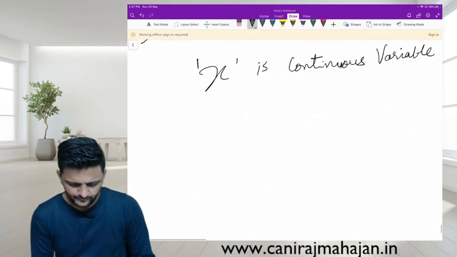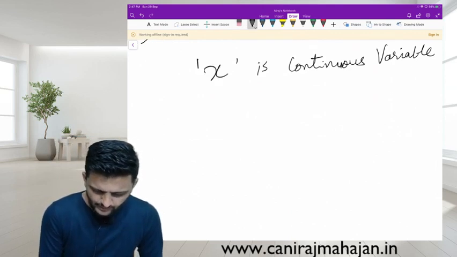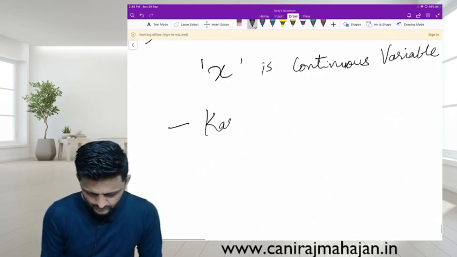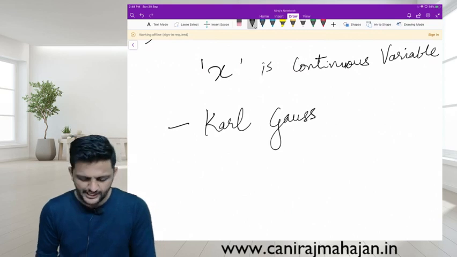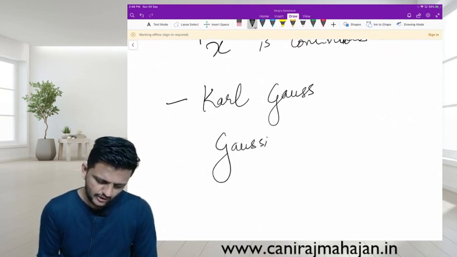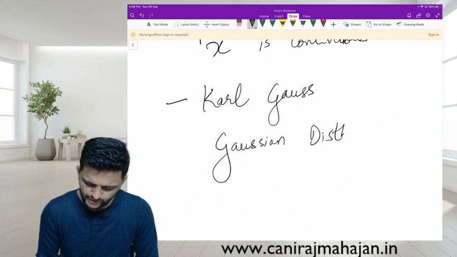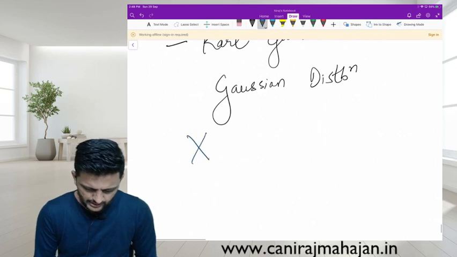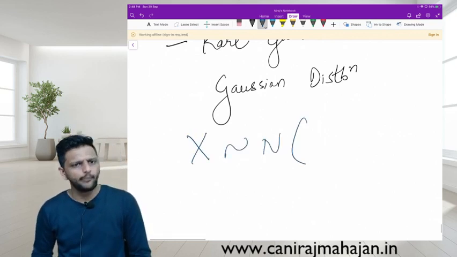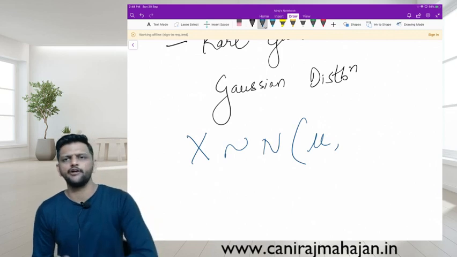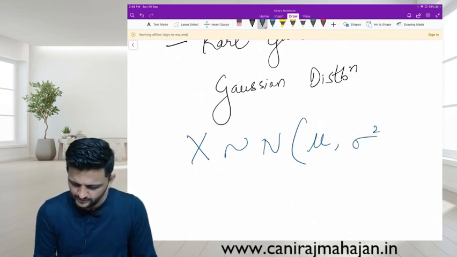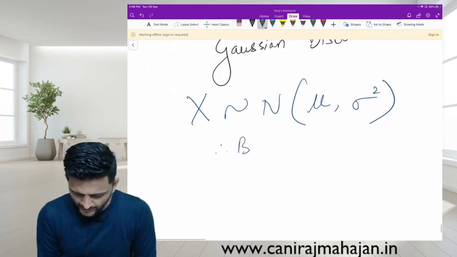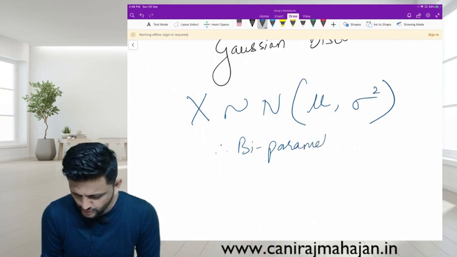Normal distribution, the method which we use, is given to us by who? Carl Gauss. That's why it is also known as Gaussian distribution. How many parameters? 2 parameters. X follows N, normal distribution, with parameters mu, what is the meaning of mu? Average, mean, and sigma square, variance. Therefore it is a biparametric distribution. Yes or no?